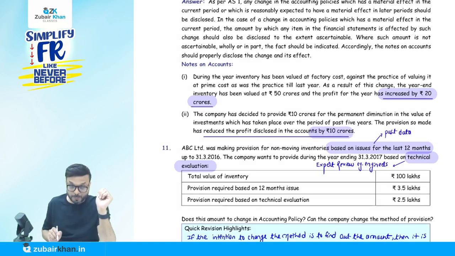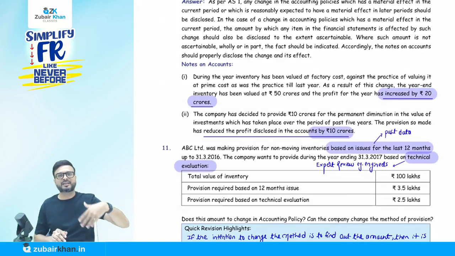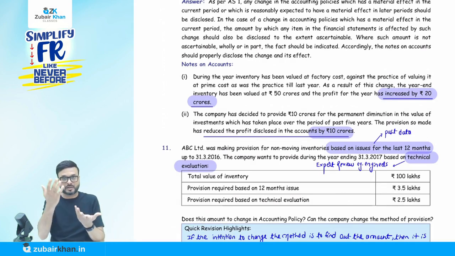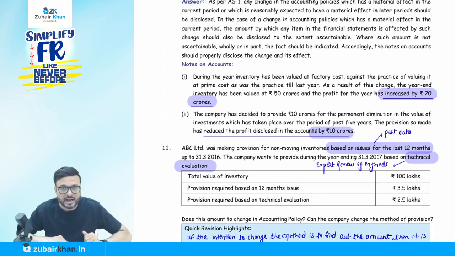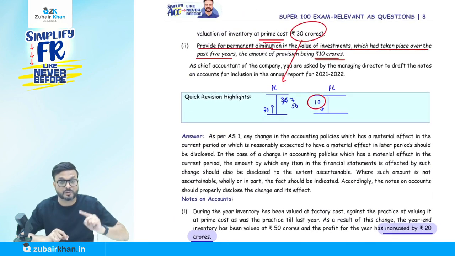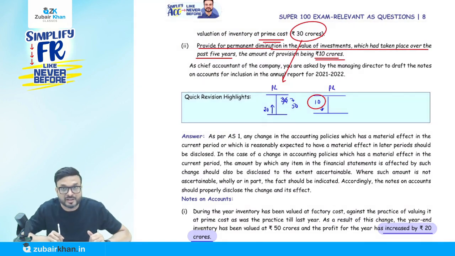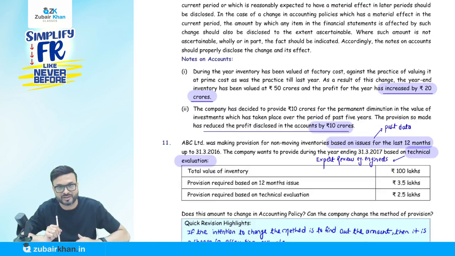Okay, so they projected a profit, but they have a loss, and they ask what effect is going to come in my P&L because of the change in accounting policy. So we discussed how the profit and loss account is going to be affected because of this change in accounting policy. Remember that, okay? Write all these. It is going to help you before the examination, okay? The last question on AS1.